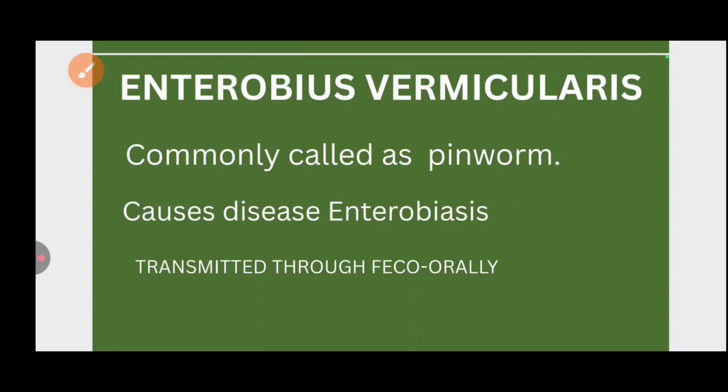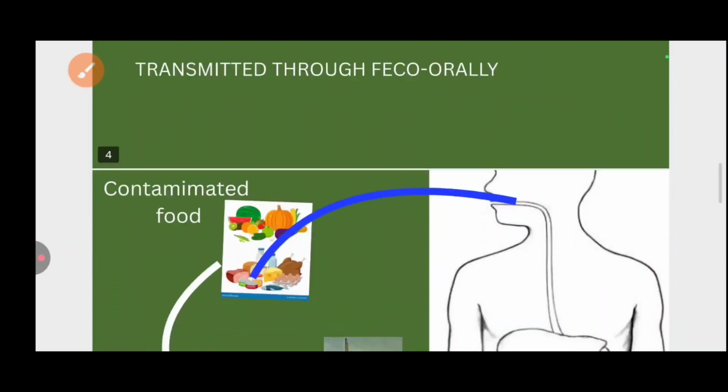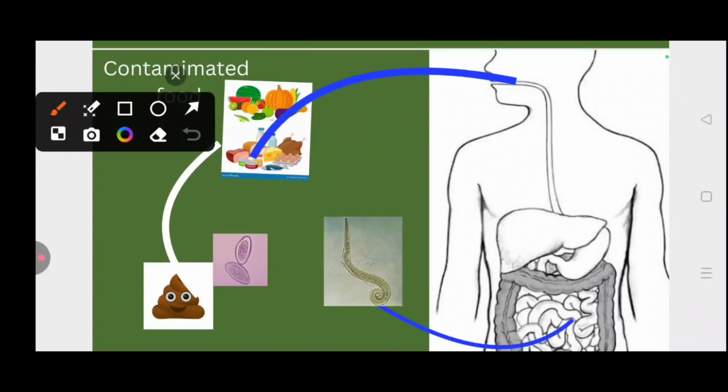Enterobius vermicularis is commonly called pinworm and mainly causes the disease enterobiasis. It is transmitted through the fecal-oral route. What is the fecal-oral route? Mainly the transmission is through infected food and drinks, or if there is any itching around the anus, the eggs will be picked up by the fingers under the nails, from where they find their way to your mouth, are swallowed and transferred to the intestine. In the intestine they develop into adult forms